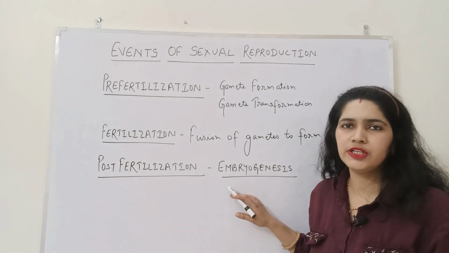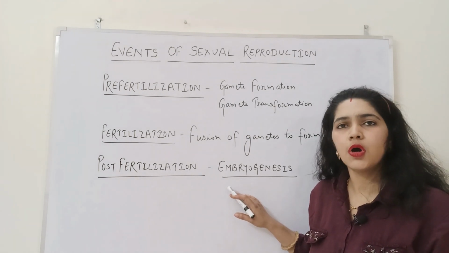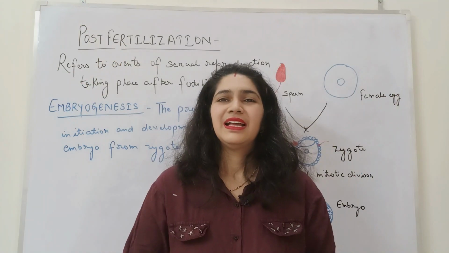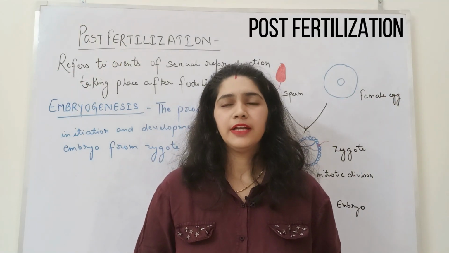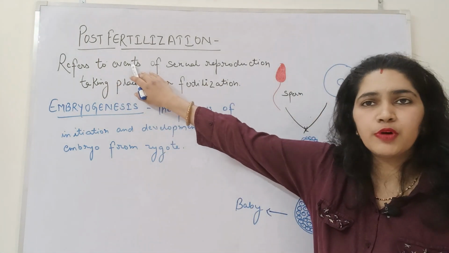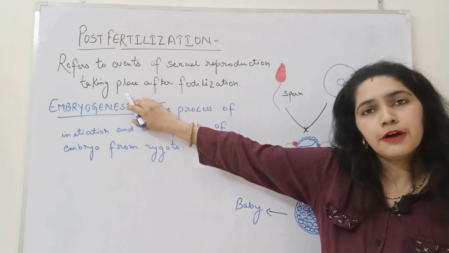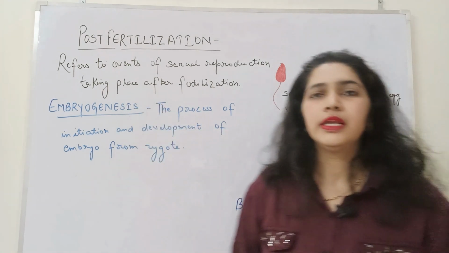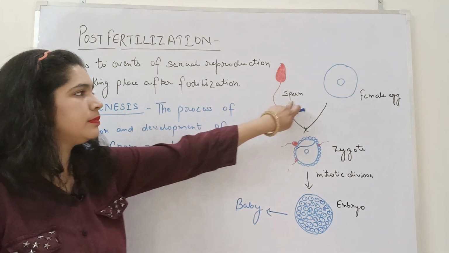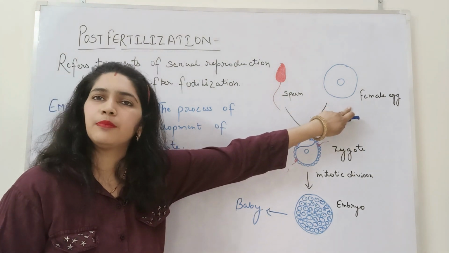Now let us try to understand the event of post-fertilization. Post-fertilization refers to the events of sexual reproduction taking place after fertilization. Here in this diagram you can see that this is a male sperm and this is a female egg. Both are haploid in nature.